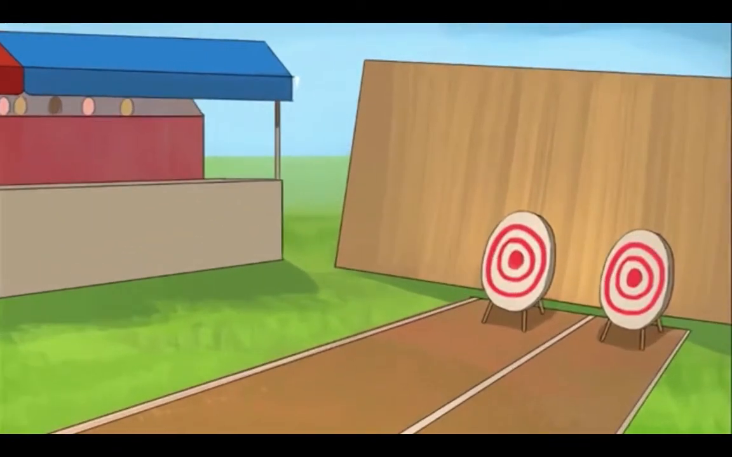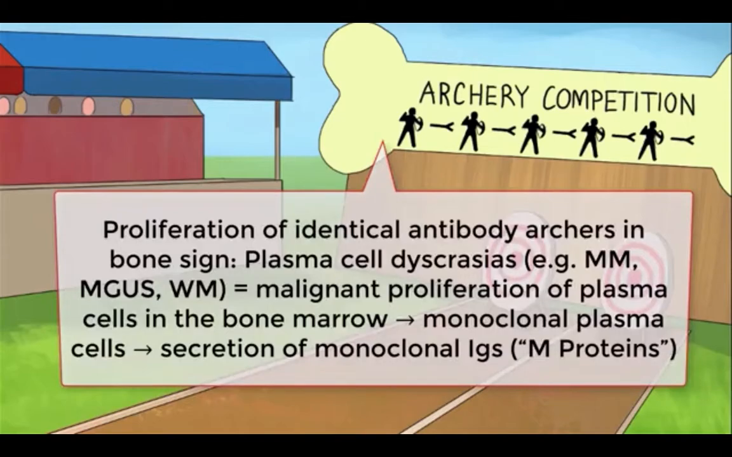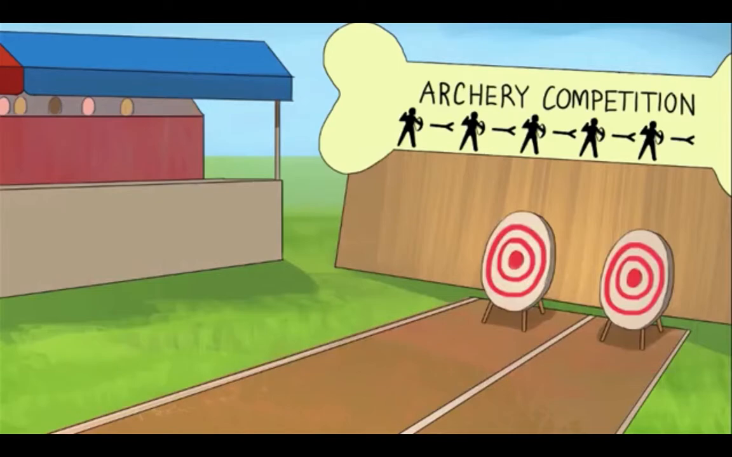Huzzah! Plasma cells, remember, are mature B cells that head back to the bone marrow where they secrete antibodies. Plasma cell dyscrasias are characterized by malignant proliferation of plasma cell clones in the bone marrow, at which point they get all crazy and start pumping out monoclonal immunoglobulins called M proteins. This is highlighted above the archery targets by that bone sign.